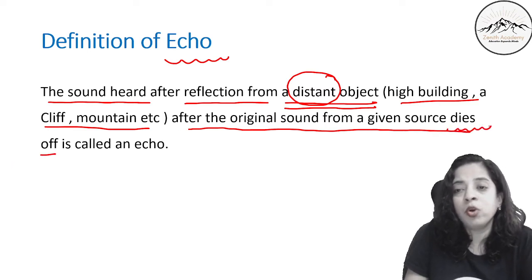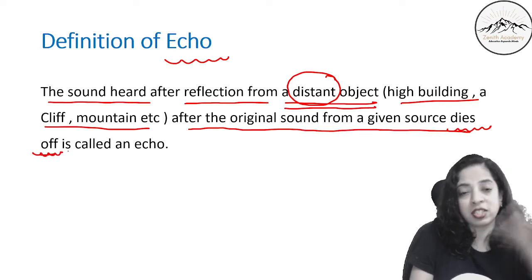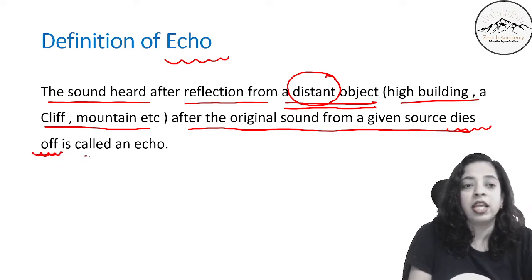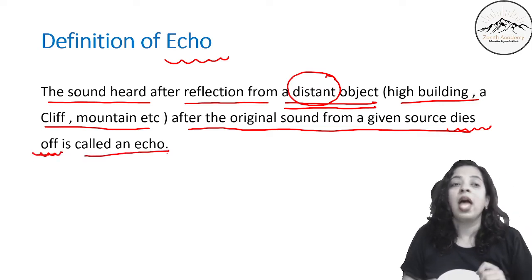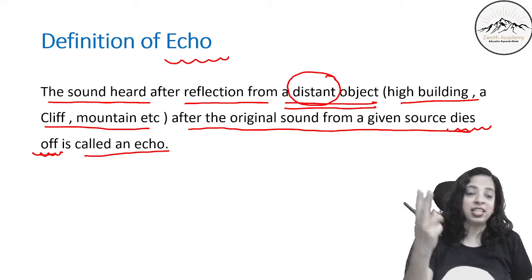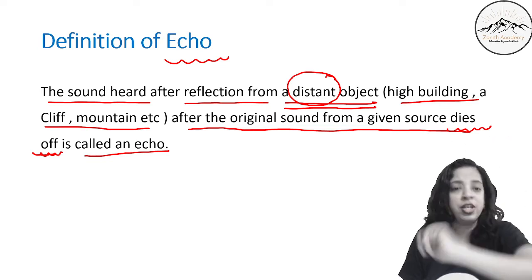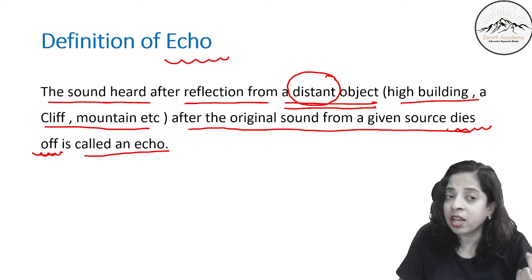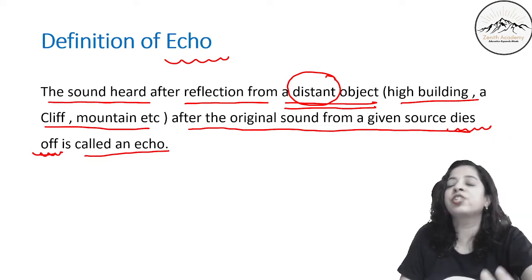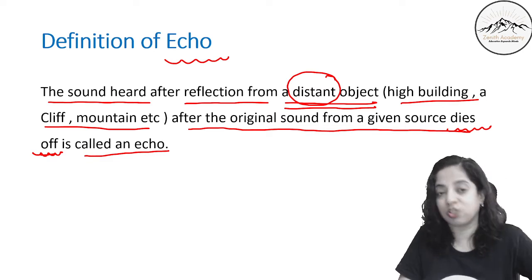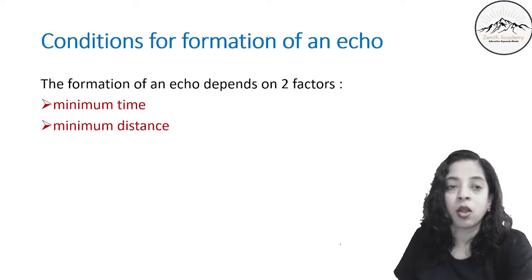In some books it is written ceases, मतलब मर जाता है या बंद हो जाता है, is called an echo. So what is echo? Echo is the second sound which is heard after reflection from a far off object. When are you able to hear it? After the original sound from the given source dies off, or ceases.